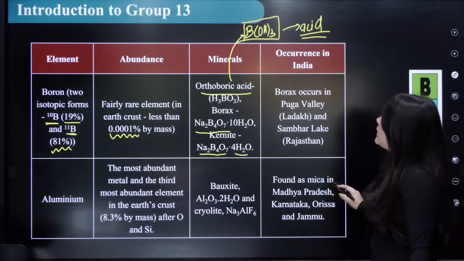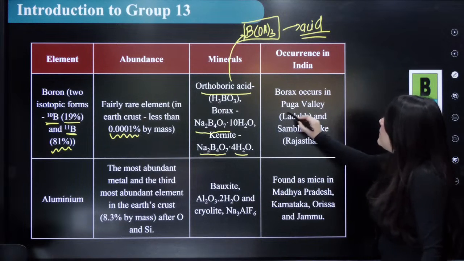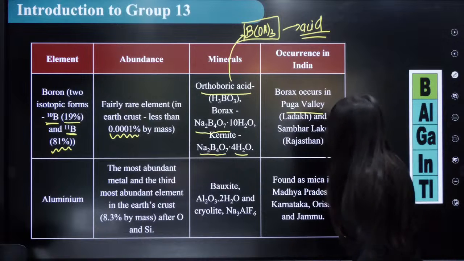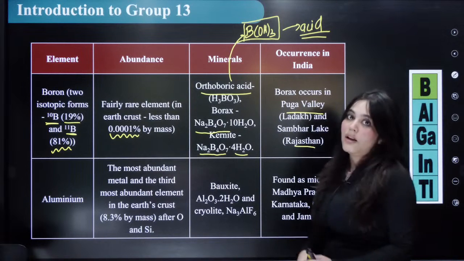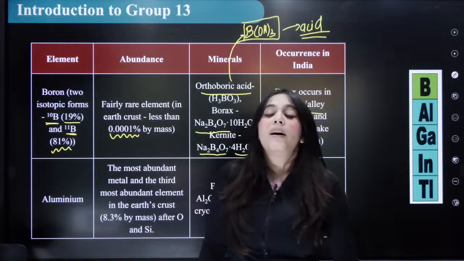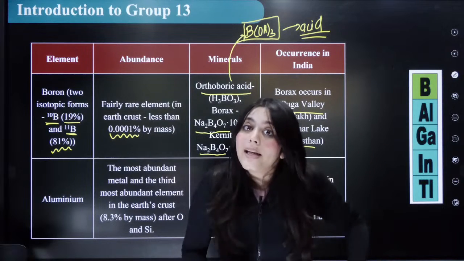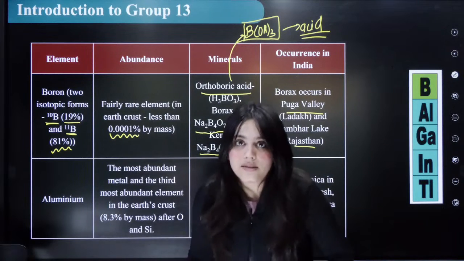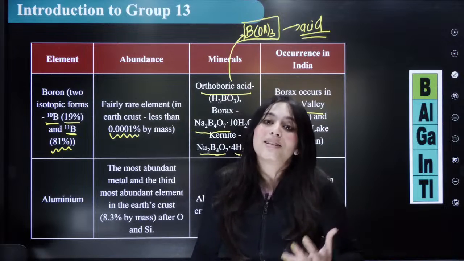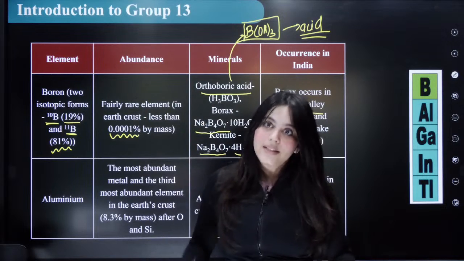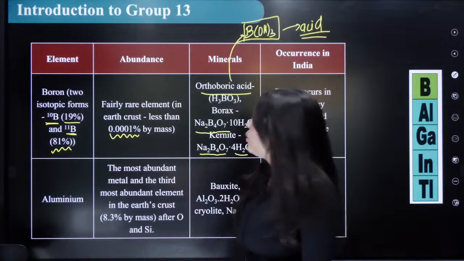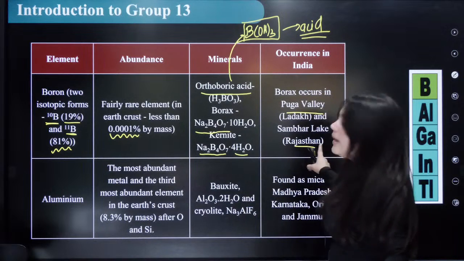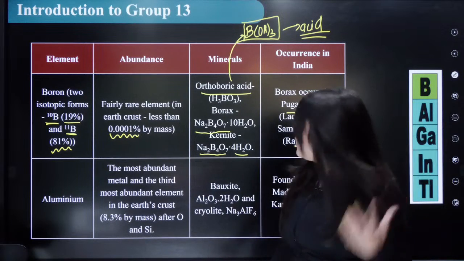And where is it found in India? Borax occurs in Puga Valley, which is in Ladakh, and Sambar Lake, which is in Rajasthan. So what is the best way to remember? Ladakh is a cold desert and Rajasthan is a hot desert. So boron is found in both types of deserts, the cold and the hot. So cold is Ladakh and Sambar Lake is in Rajasthan. Okay? So in this way you can remember this thing.